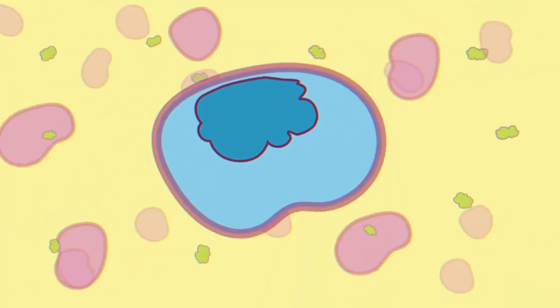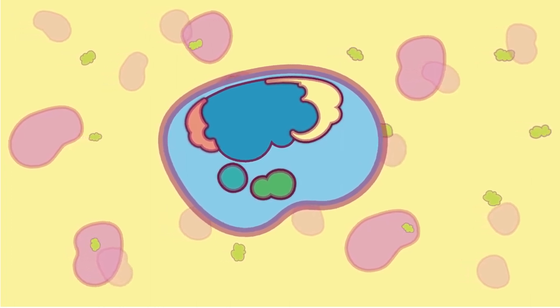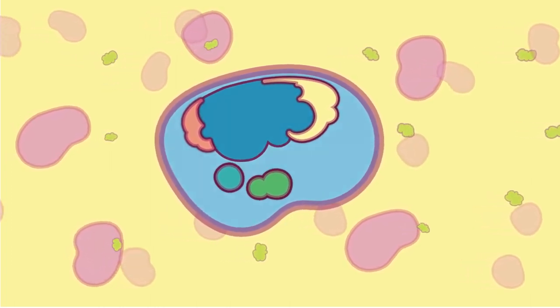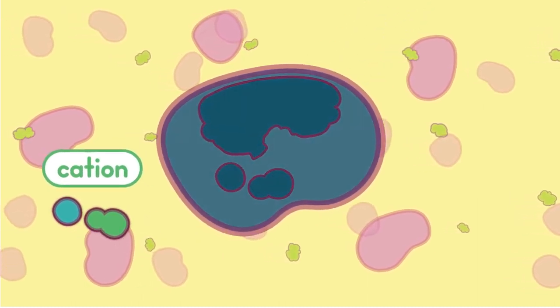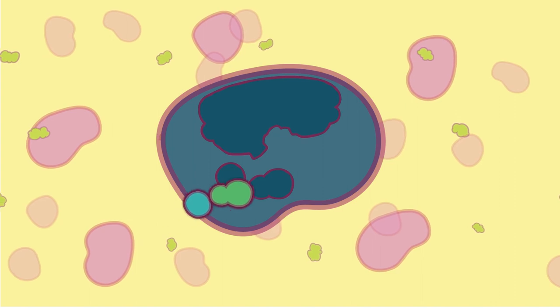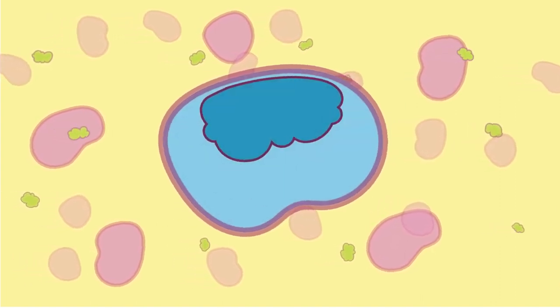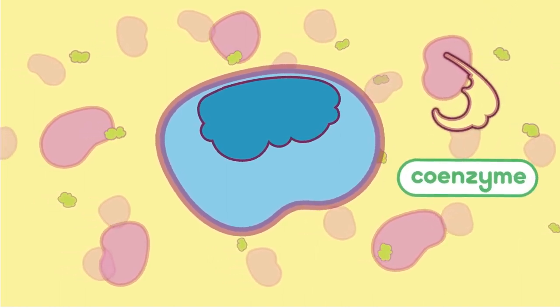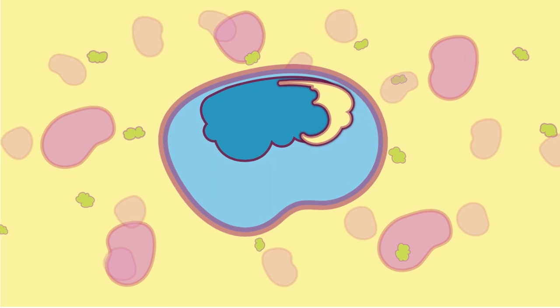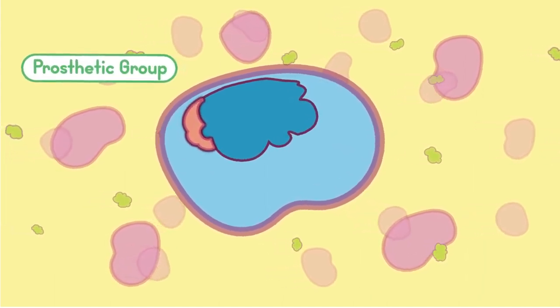In addition to the active site, many enzymes consist of a non-protein part called a cofactor. Cofactors may be cations, positively charged metal ions, activators, bound temporarily to the active site to activate the enzyme; organic molecules, vitamins or vitamin products, coenzymes, that join the enzyme-substrate complex temporarily; or prosthetic groups, permanently enzyme-bound.